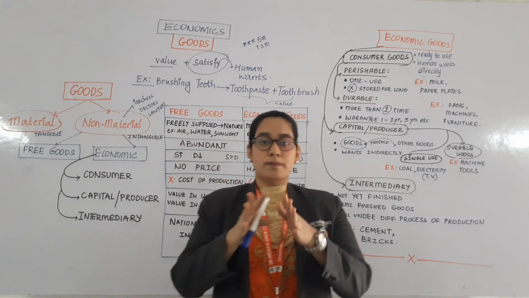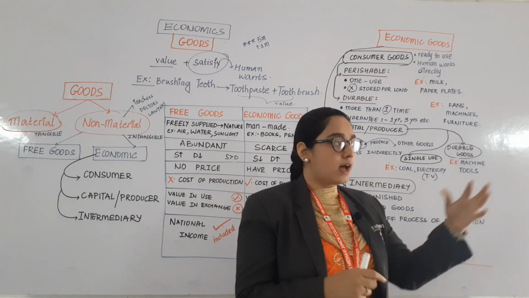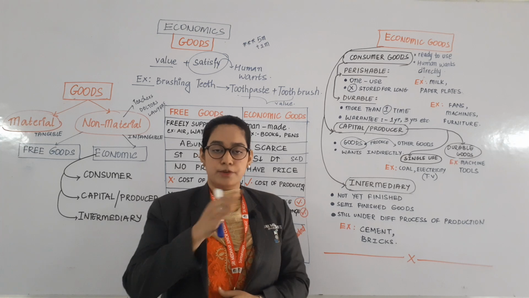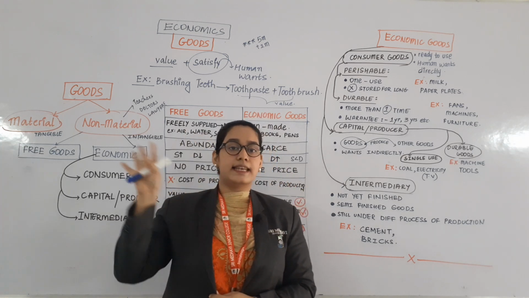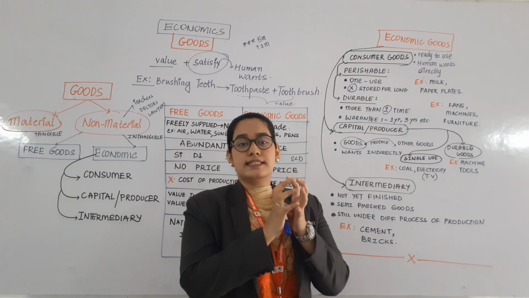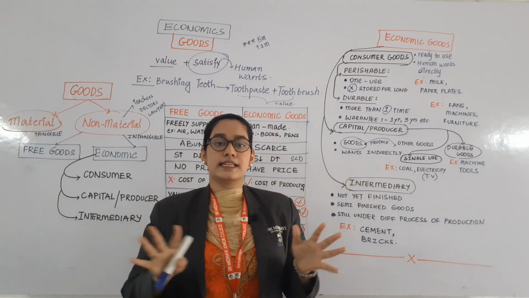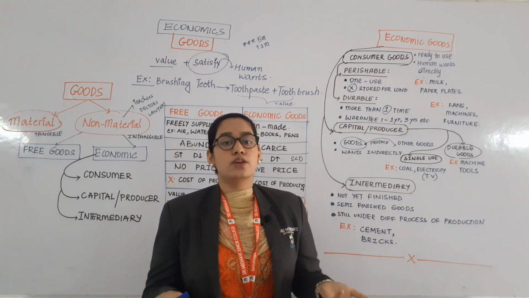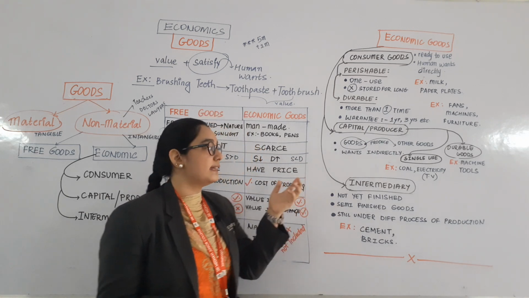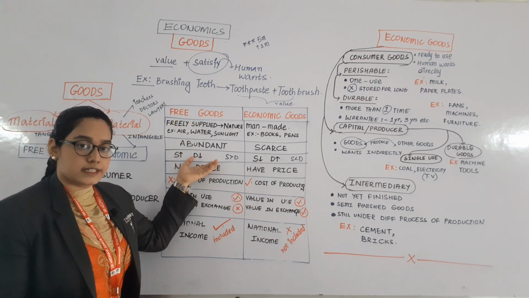Can you measure the air in this room? No. When you go outside from your house, you see sunlight everywhere during the daytime. Can you capture all the sunlight in something? Or can you measure or calculate all the sunlight? No. So we can say that free goods are abundant.